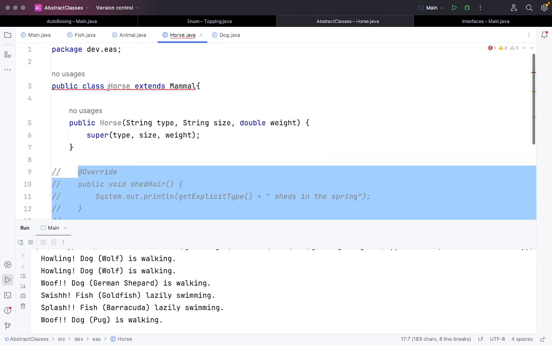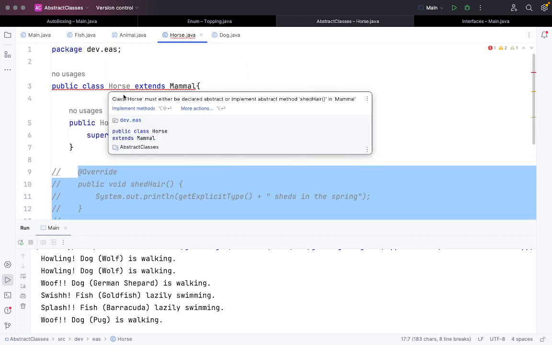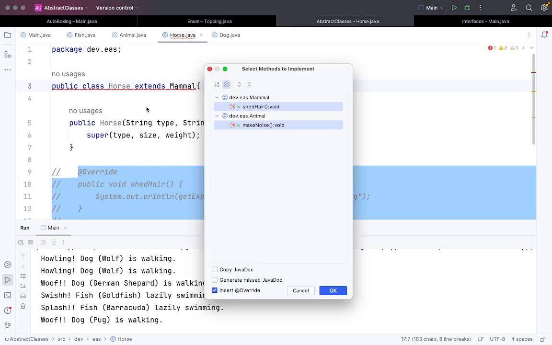Now this red line is coming to a public class and saying that I have to declare the abstract or implement abstract methods, right? So if I click on implement methods, it is saying that I have to implement shed here and make noise. Why? Because these two are abstract methods which are present in their respective abstract classes.